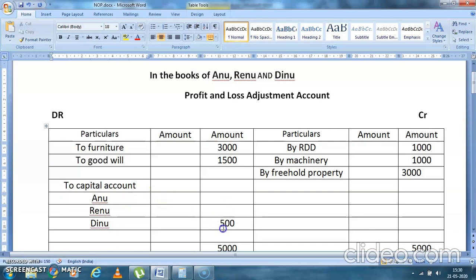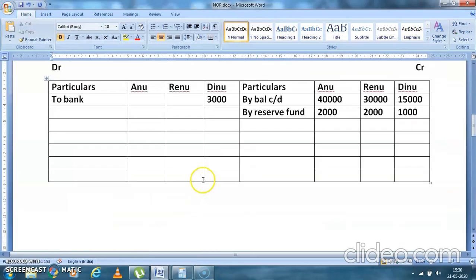The 500 is shared in the ratio 2:2:1. So this will be 200, 200, and this person will get 100. So the second effect comes in the partners' capital account. So you'll write here, by profit and loss account.